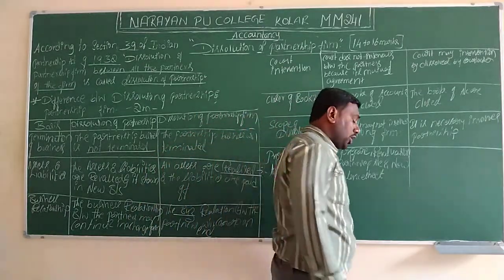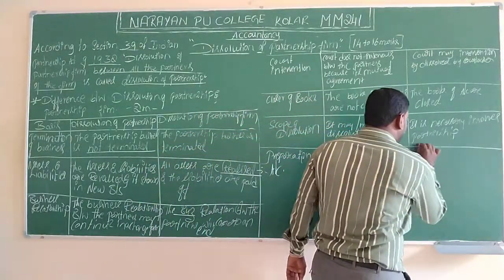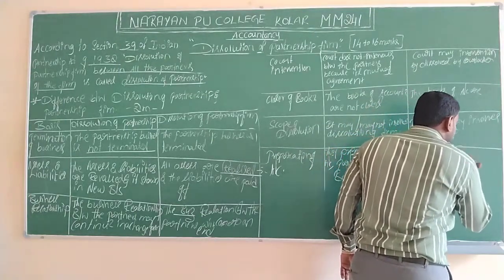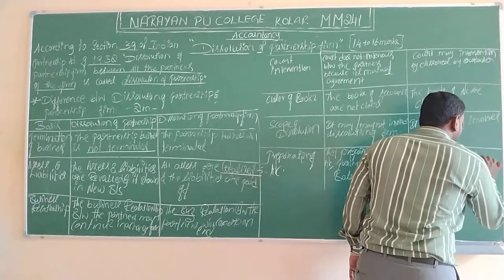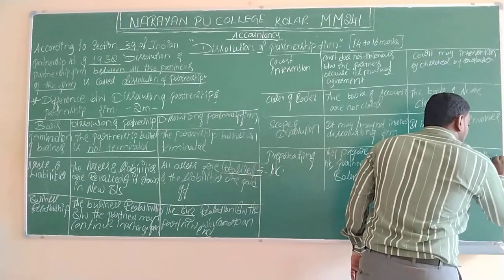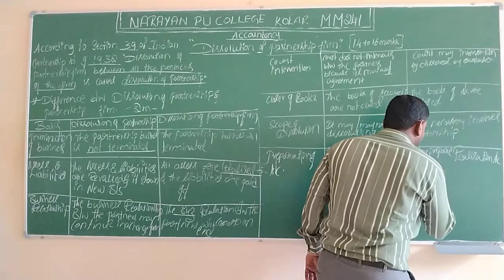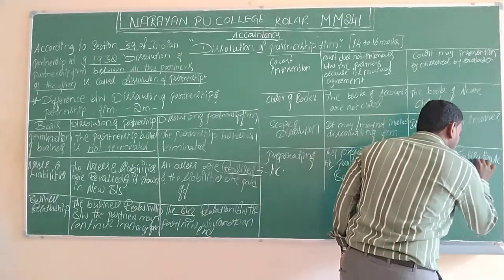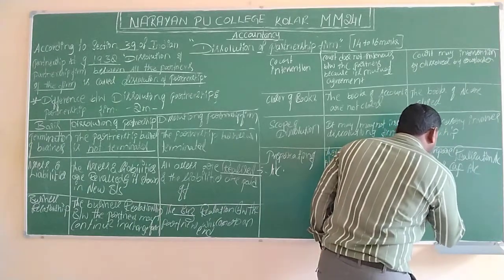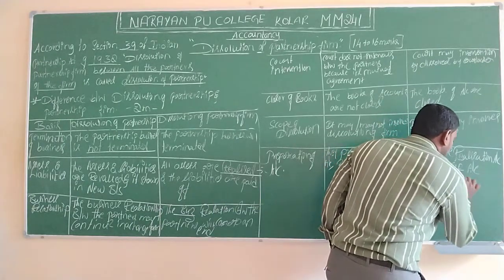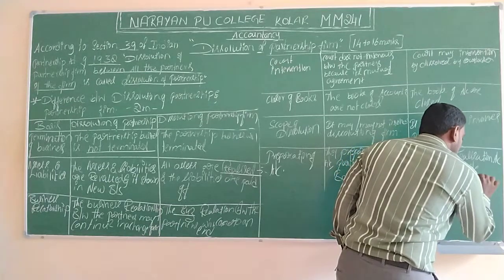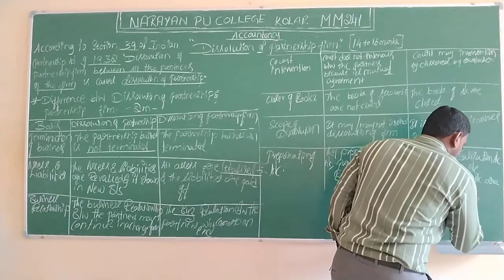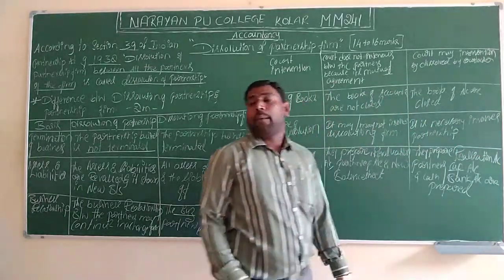In case of dissolution of partnership firm, they prepare realization account. Second one is partners capital account, and finally cash or bank account.